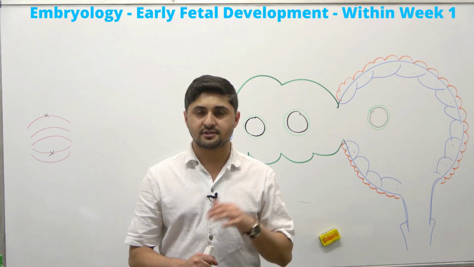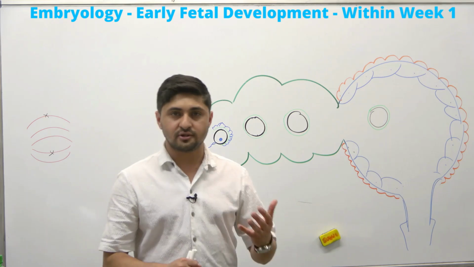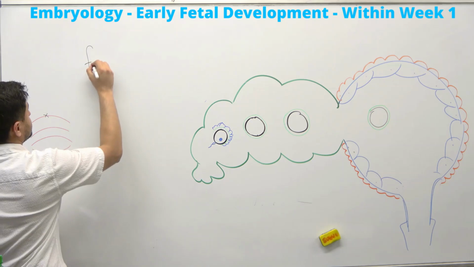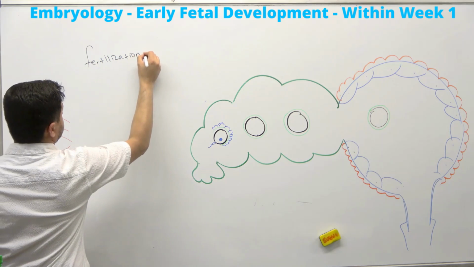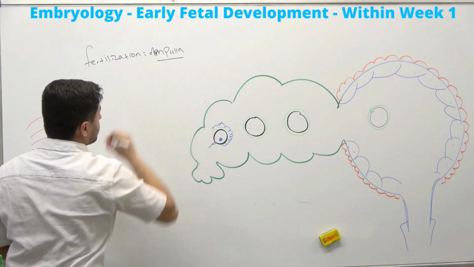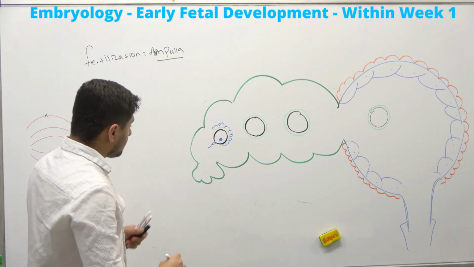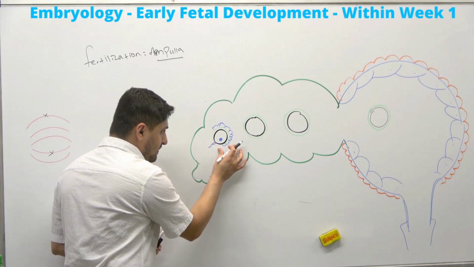Guys, so today we're going to discuss early embryonic development, all right? Previously we discussed fertilization, right? Remember, fertilization takes place in the ampulla region. Now, the whole concept of early embryonic development: what is happening in the first week? Look, as we said, the fertilization takes place in the ampulla region.